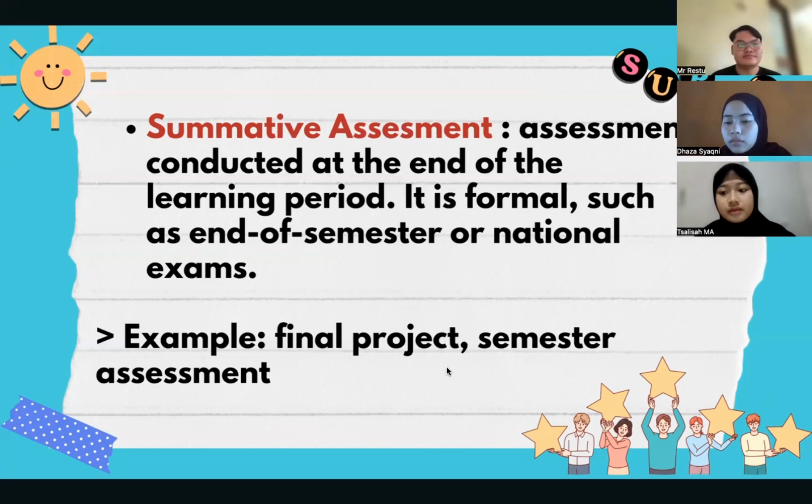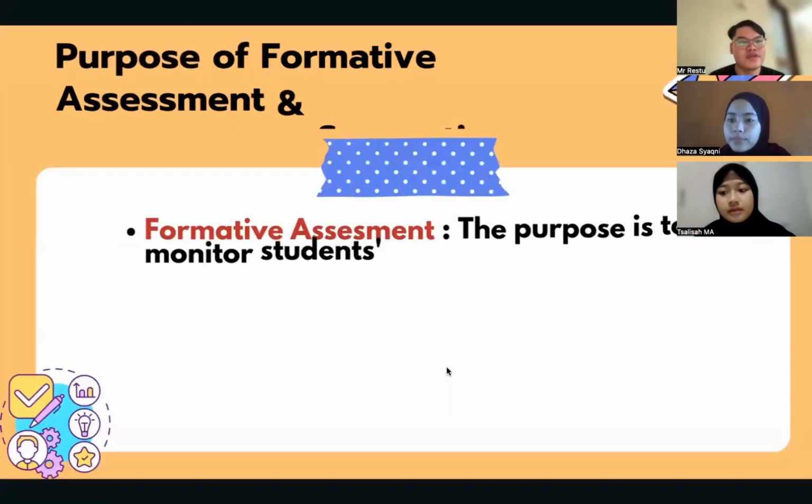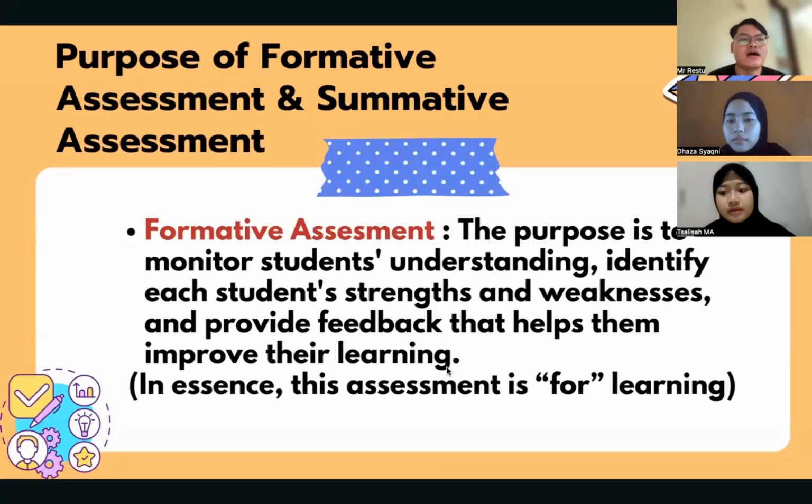The next is the purpose of formative assessment and summative assessment. First, formative assessment: the purpose is to monitor student understanding, identify students' strengths and weaknesses, and provide feedback to students that helps them improve their learning.